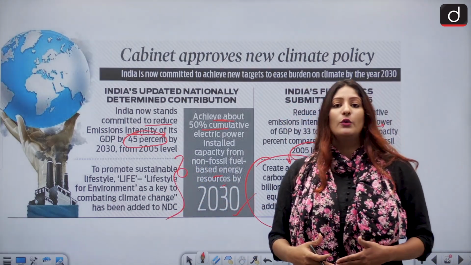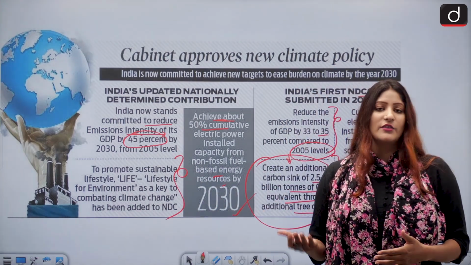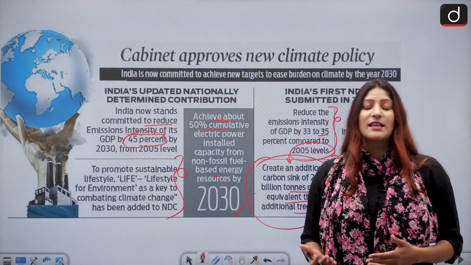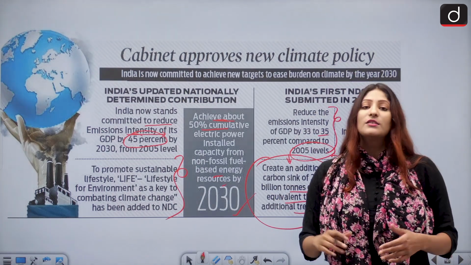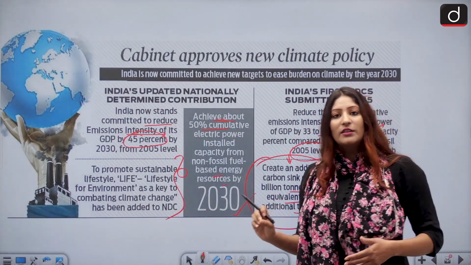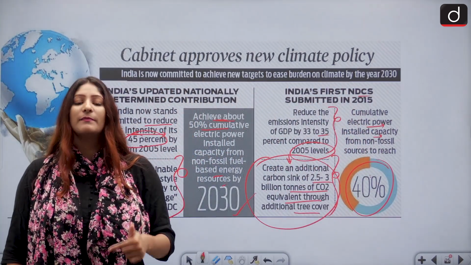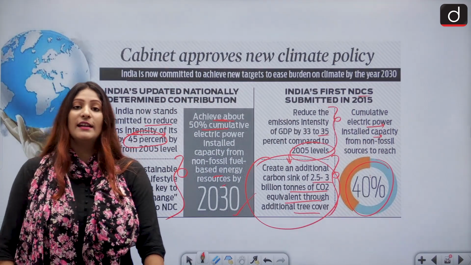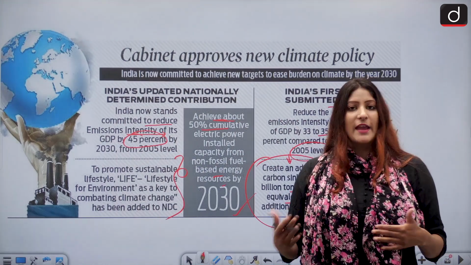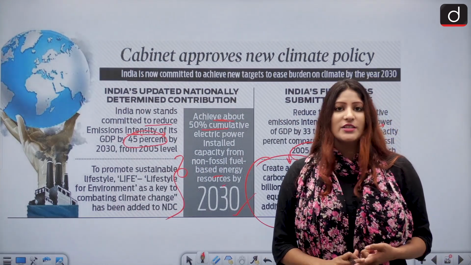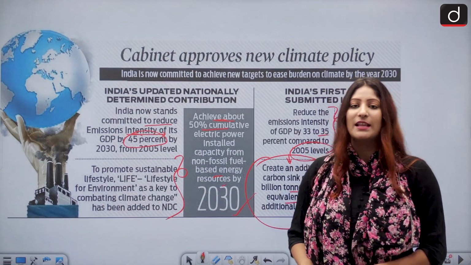India has also undertaken a pledge to have a behavioral change among its citizens by introducing LiFE, which is Lifestyle for Environment. I will attach the link of it in the description box. You can go and see it. So, what does this want to do? It wants to ensure that every citizen's behavior changes in such a manner that they are climate conscious. Whatever steps they take to live every day are climate conscious in nature. India will also root for it in the COP27.